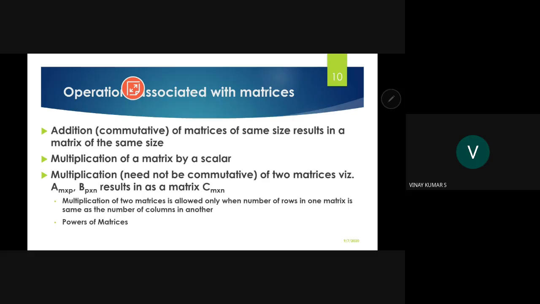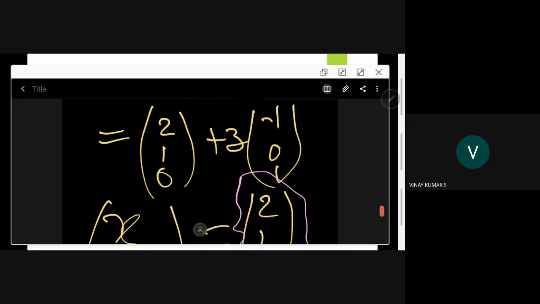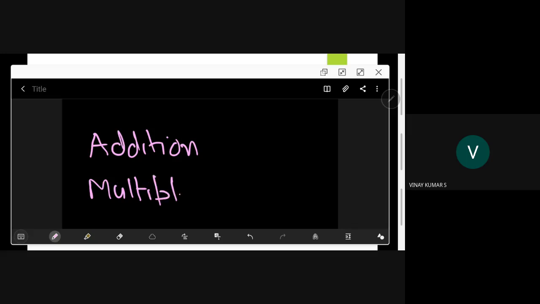Everyone knows about addition and multiplication, but not everyone knows about these things. The operations are addition of matrices and multiplication. One more is scalar multiplication. That is trivial, so I'm not discussing it.